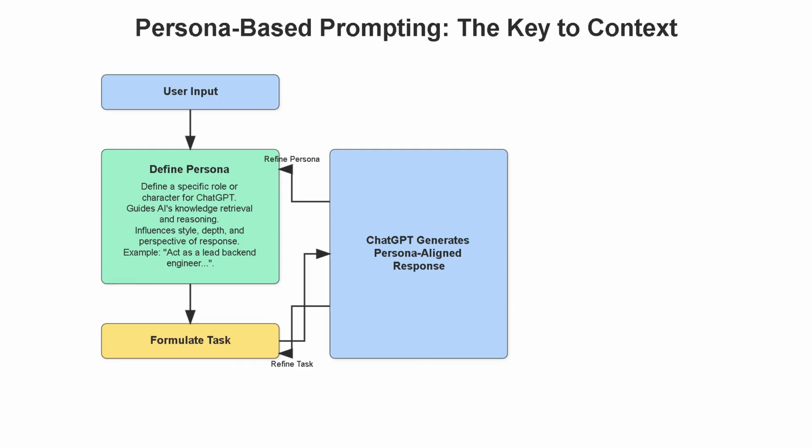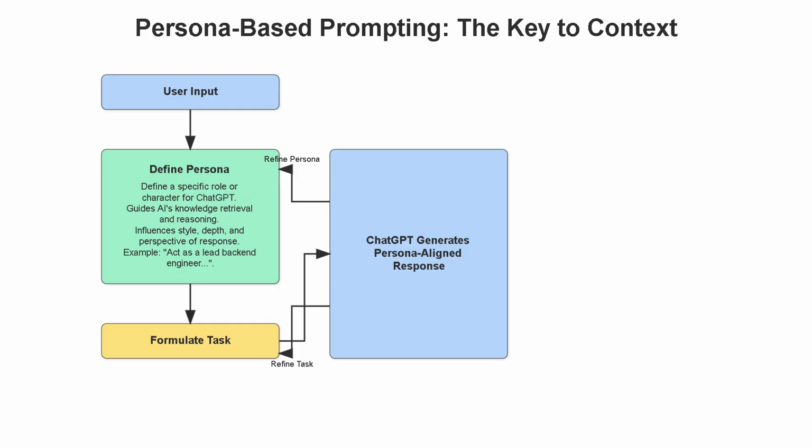Think of it like this. When you ask a human expert for advice, you tailor your request based on their specific role and knowledge, right? You wouldn't ask a chef for legal advice. The same principle applies to ChatGPT. By explicitly telling the AI to act as a specific persona, say a senior back-end engineer or a marketing strategist, you provide it with crucial context. This isn't just about tone. It guides the AI's internal knowledge retrieval and reasoning process, influencing the style, depth, and perspective of its response.